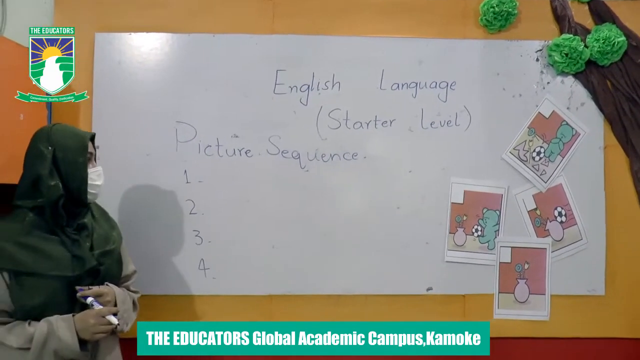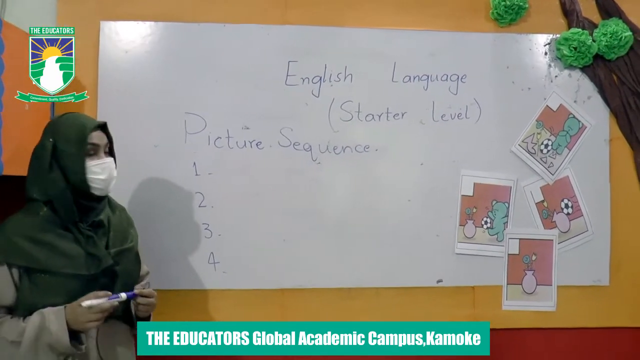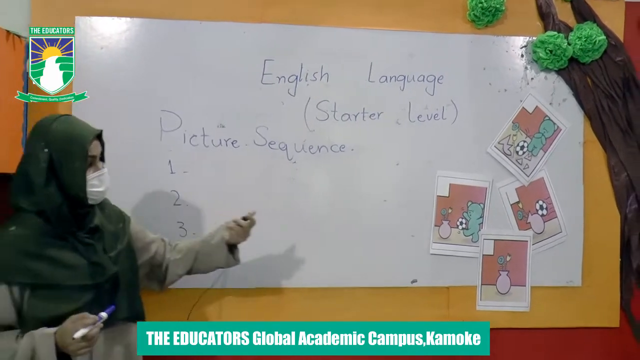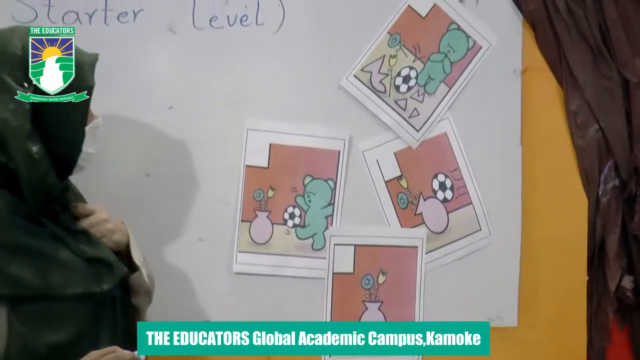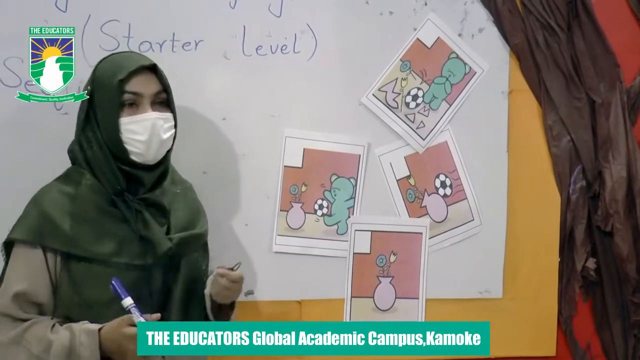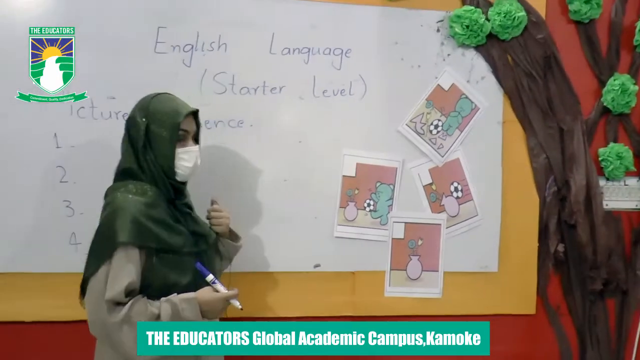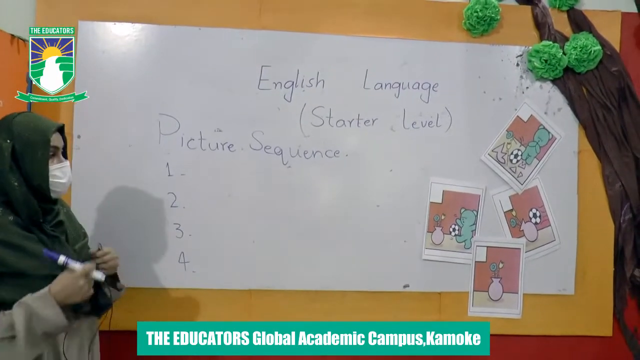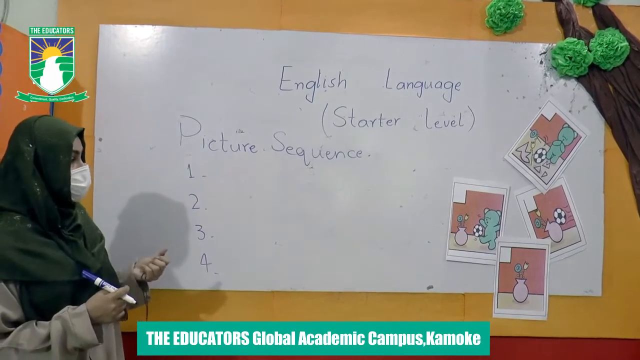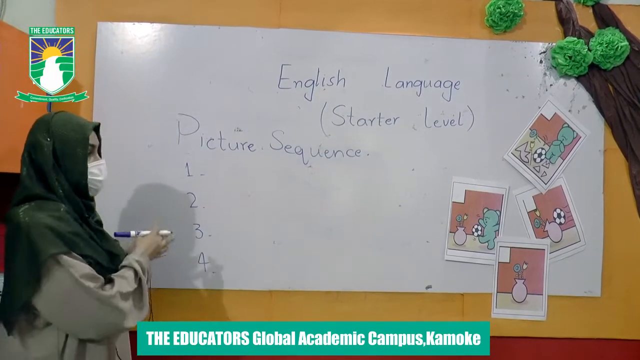Today I am going to teach you picture sequence. There are 4 pictures on the board, as you can see. They are unarranged. You have to put them in a proper sequence. I have written 4 numbers over there. You will find out the relevant pictures according to the number, and then you will paste them according to them.